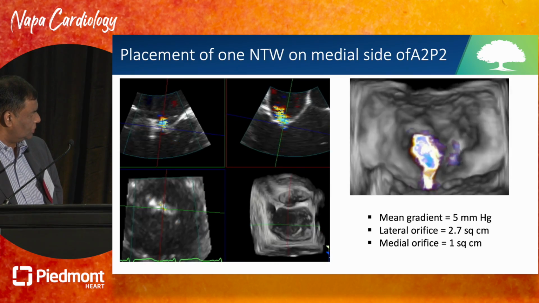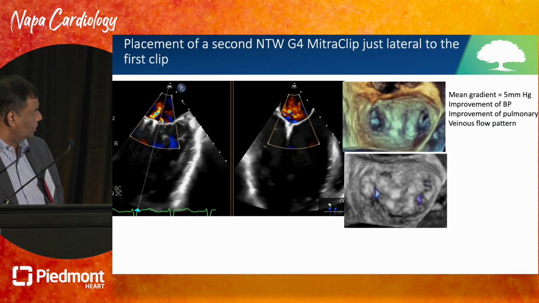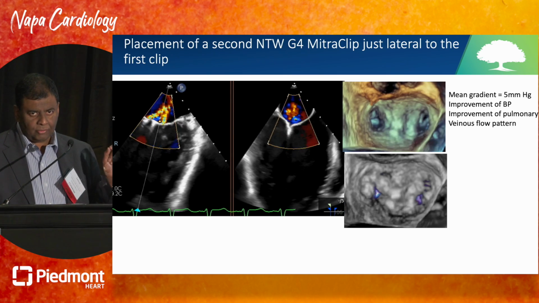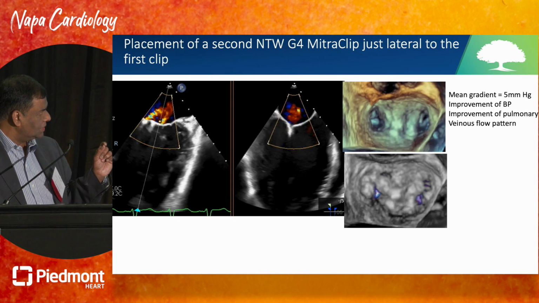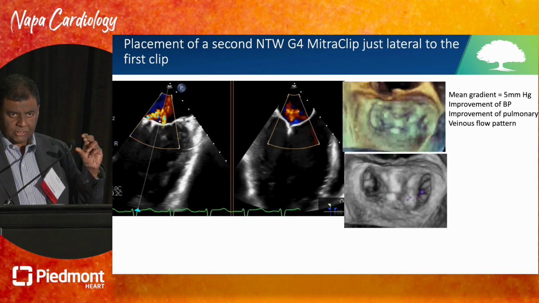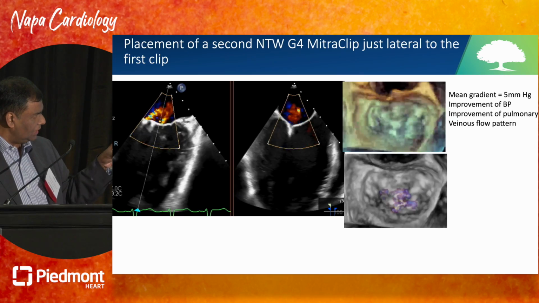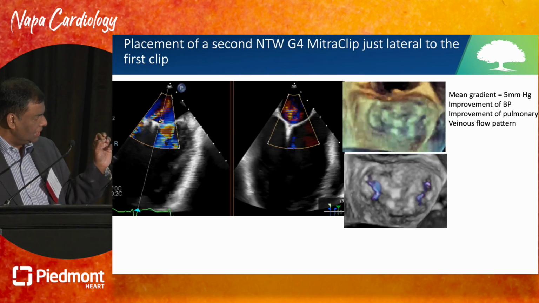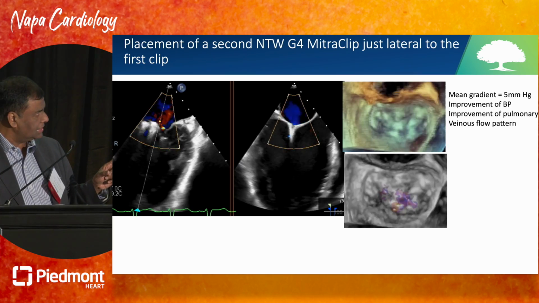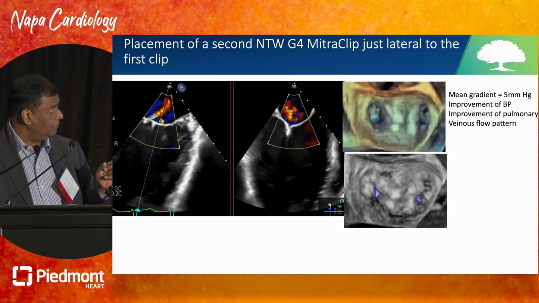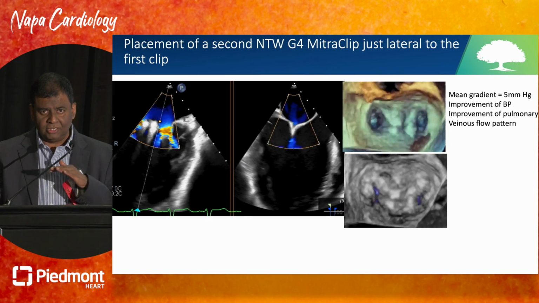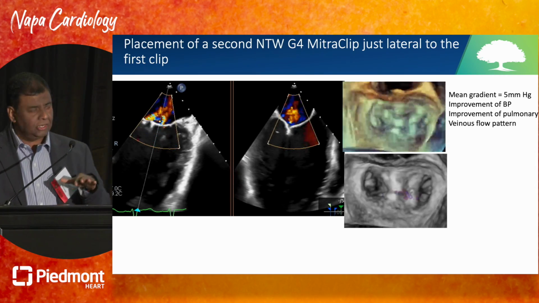You can see there's a residual jet, and then this clip is going right in the middle, and that's what you're left with now. Mild MR with 2 jets on either side. You can see a nice tissue bridge between, and the entire A2P2 is caught. And if we look at the lateral medial orifice, there's a small jet in between the 2 clips. There's hardly any jets on the lateral medial side. The mean gradient is 5. There was a significant improvement in the blood pressure. The blood pressure, which was in the 90s, became immediately 120.